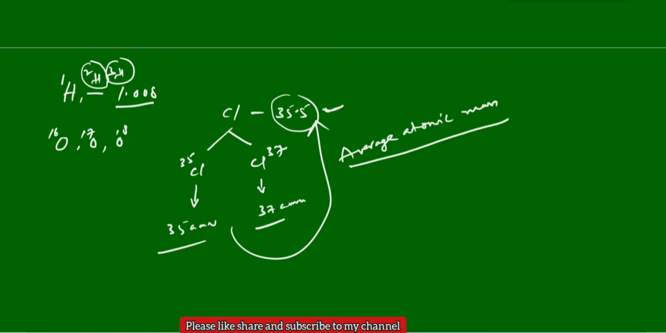So about this average atomic mass we will discuss in the next class: how to calculate the average atomic mass when the particular element exists in two or more isotopic forms. Okay, so we will stop the class here itself.